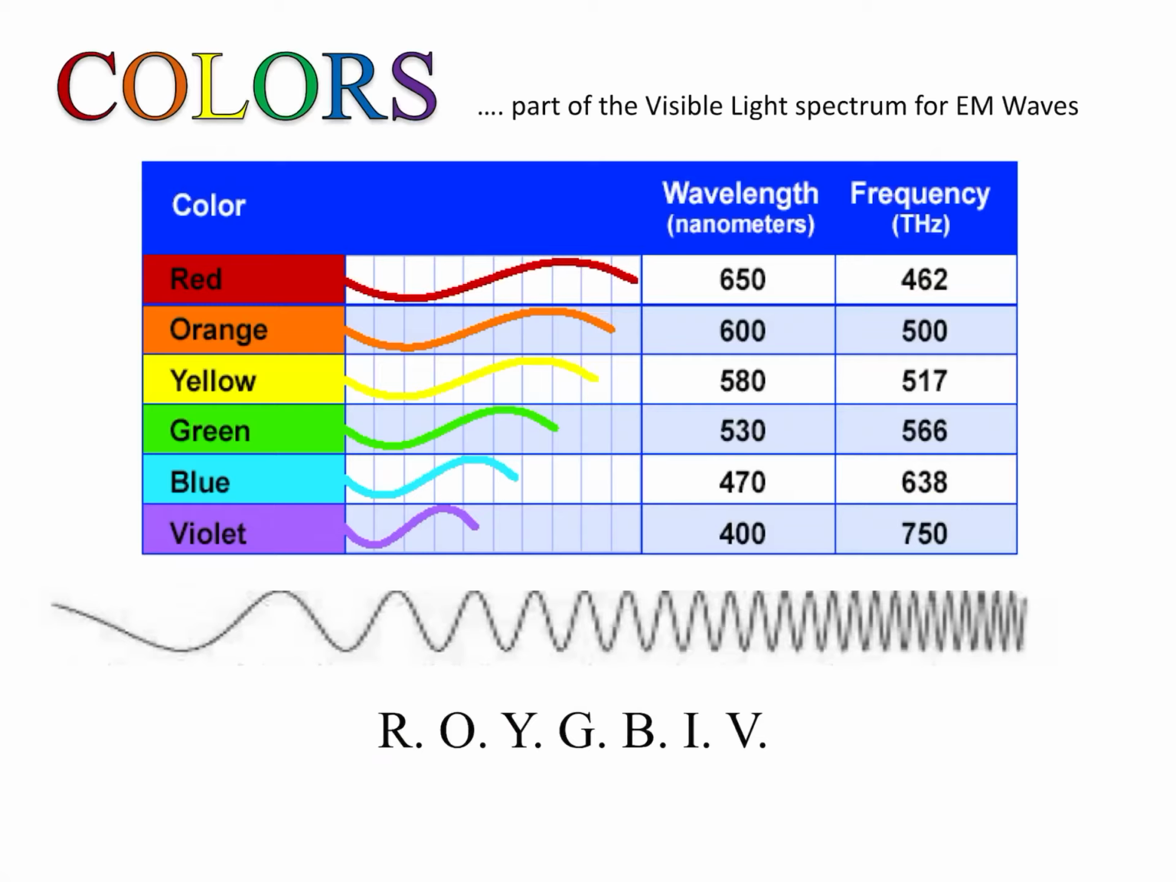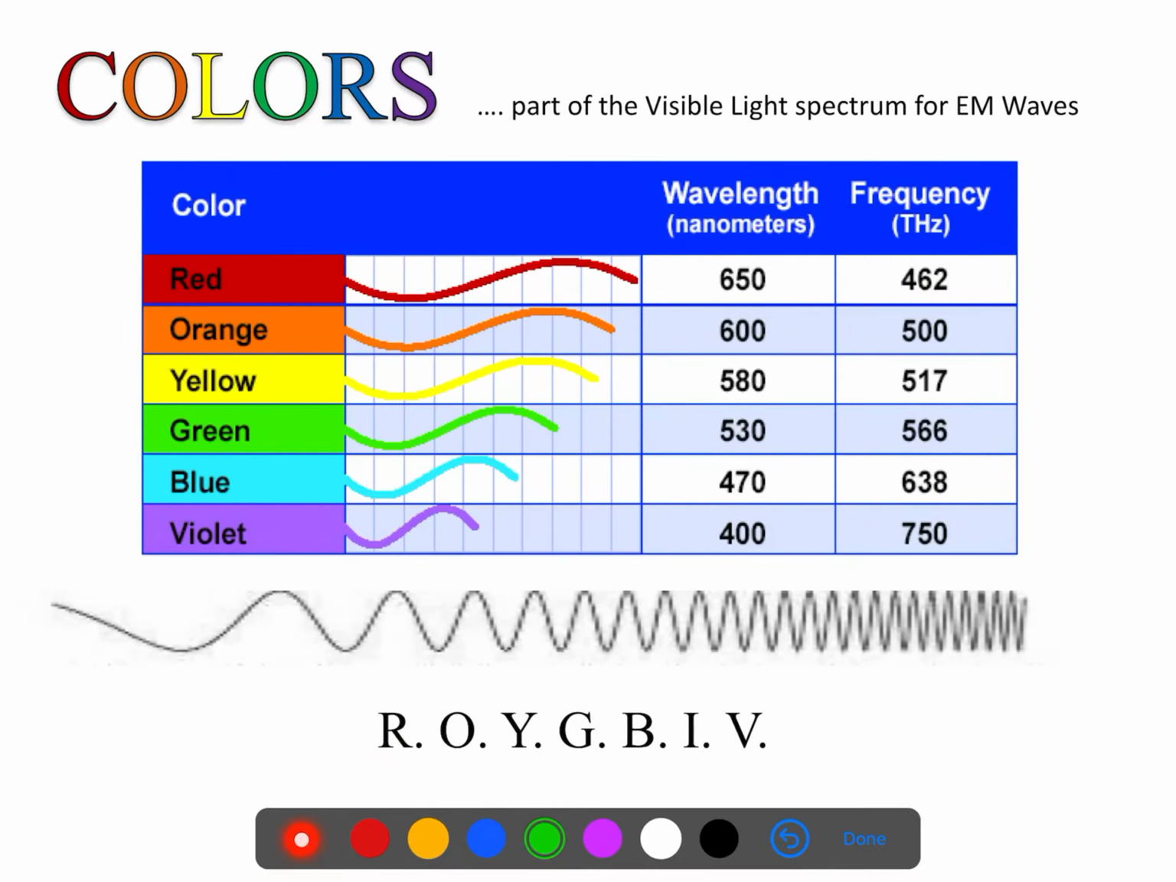All right, the last thing that we need to talk about today are colors. So again, colors are part of the visible light spectrum. Whenever we're talking about colors, I want you to remember that this is part of the EM spectrum. These are electromagnetic waves, but we're focused specifically on visible light. Remember, that's located in the middle of the spectrum.